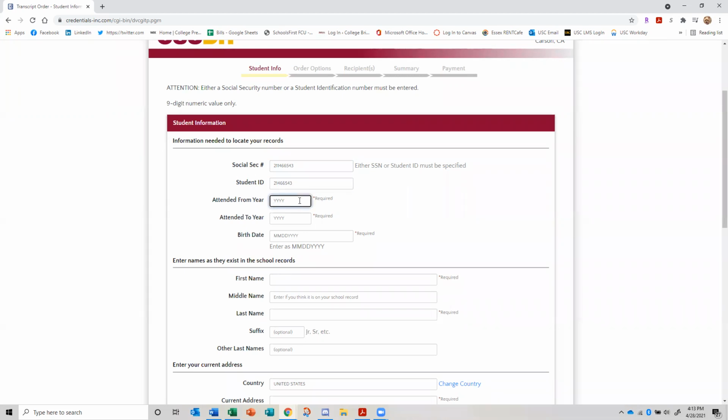Now, when you attended, okay, so we have two options here. If this was your very first SLAM class, you're a senior and you only have one class that you took through SLAM, your dates attended would be from 2021 to 2021, okay?